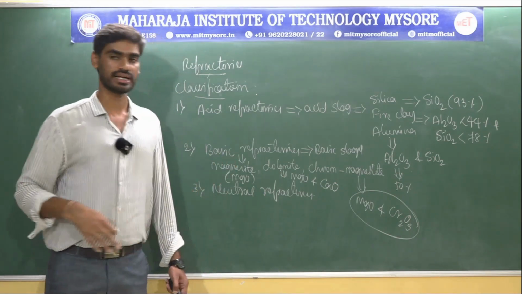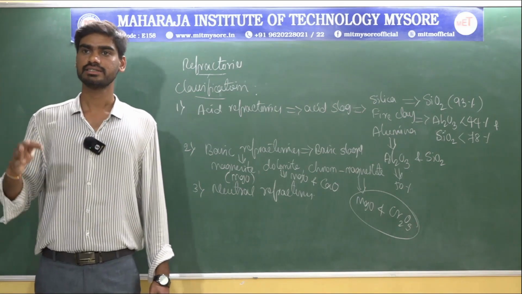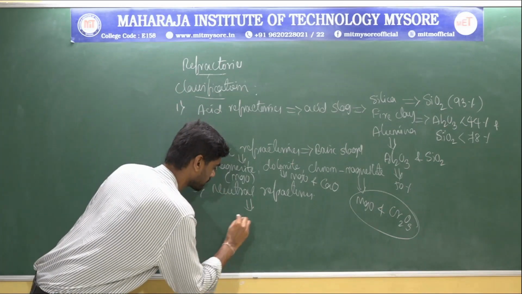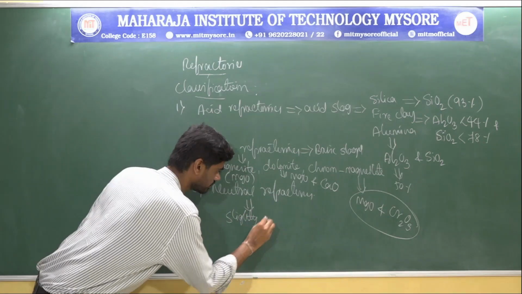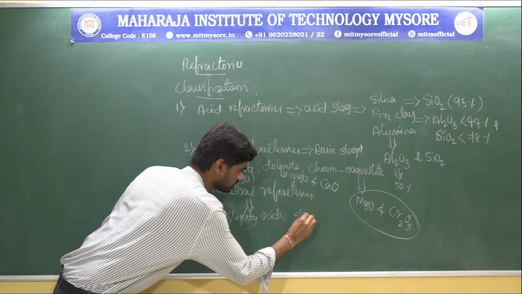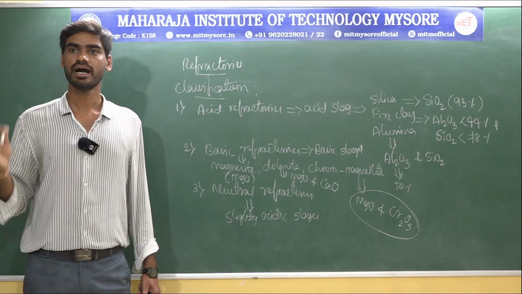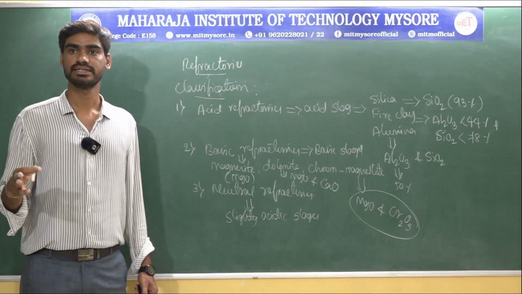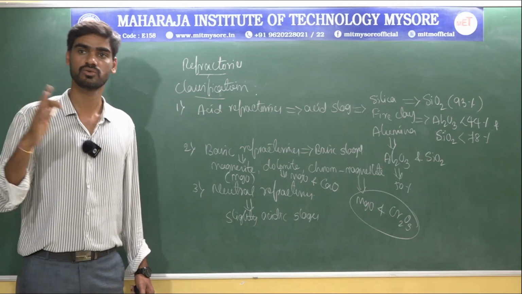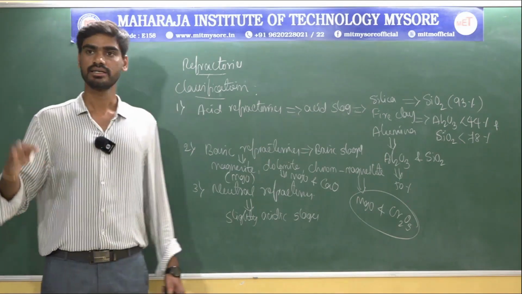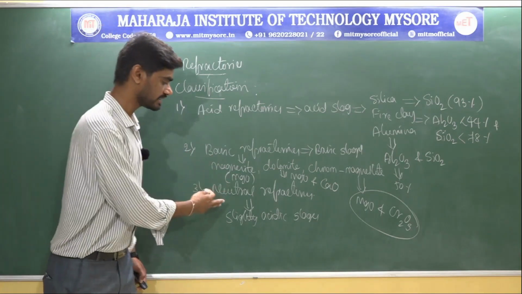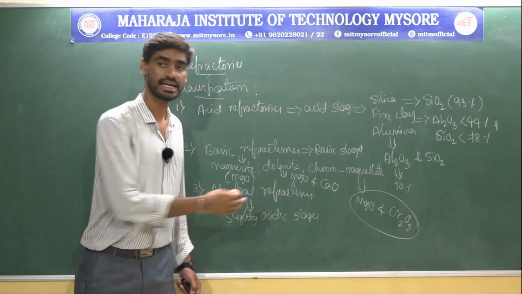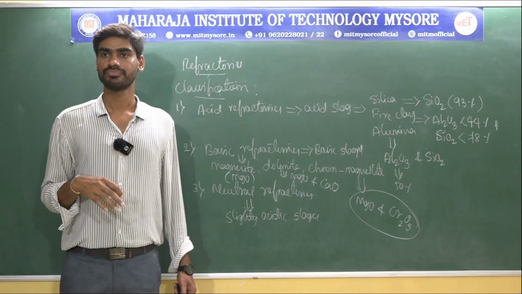When it comes to neutral refractories, these are refractories which are highly stable and unreactive with slightly acidic slags as well as neutral media.